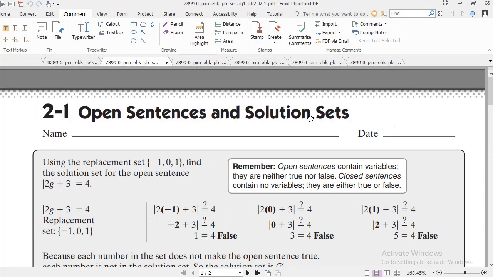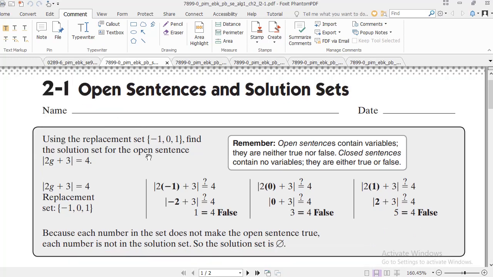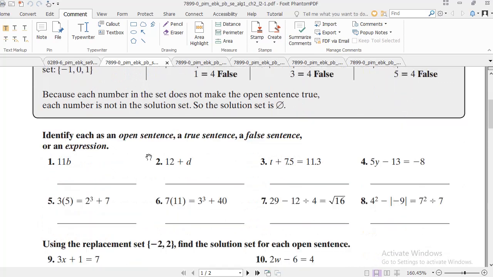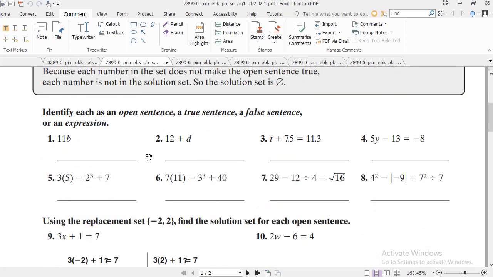Now this is the first lesson in chapter 2, which is 2.1. In 2.1, you just need to know how you can determine if a sentence is true or false or if it's an open expression.